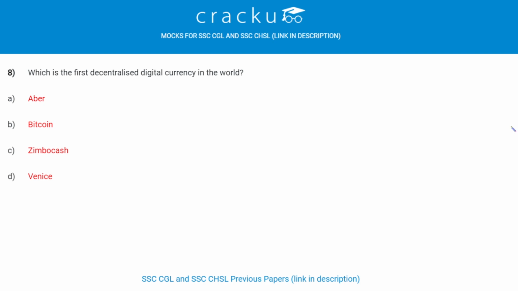Which is the first decentralized digital currency in the world? Bitcoin is the first decentralized digital currency in the world. It was first released as open source software in the year 2009. Which body is the regulator of the money market in the country? RBI is the regulator of money market in the country.